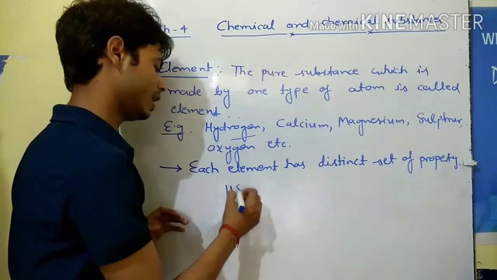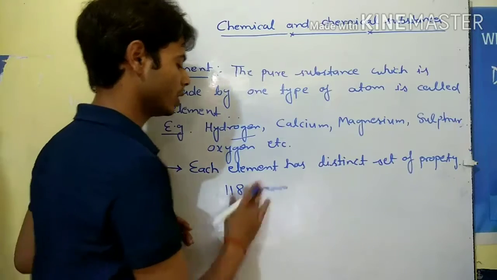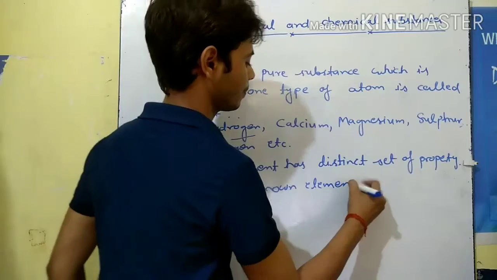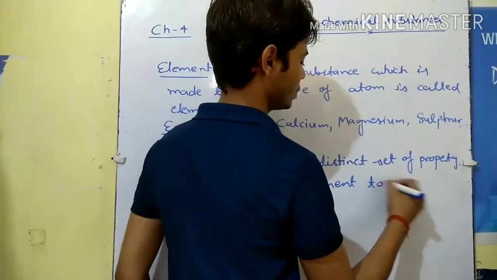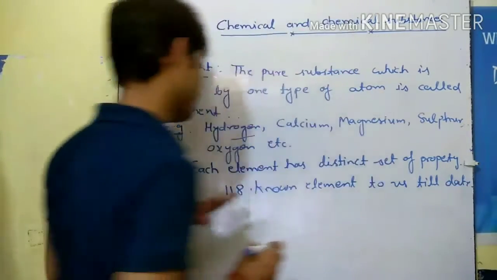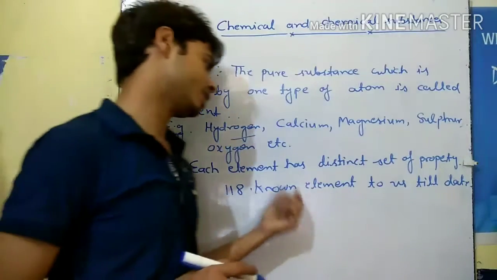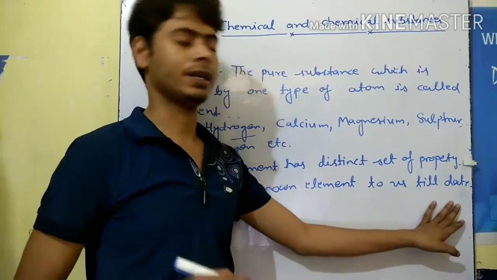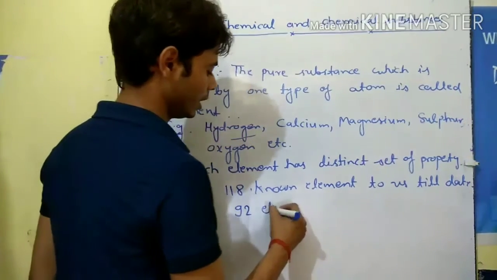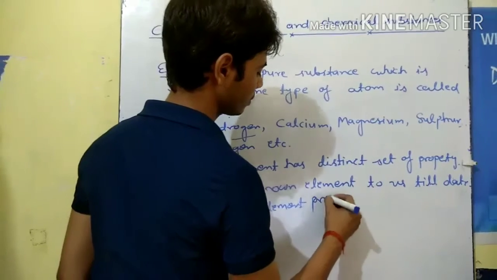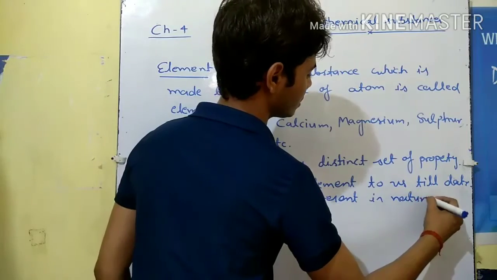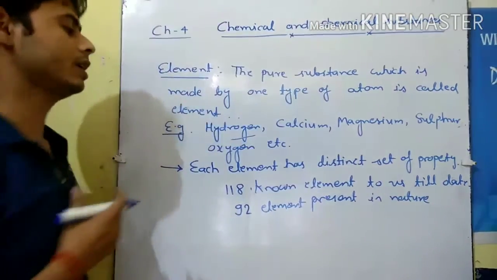Now if we talk about how many elements are present in the universe, there are mainly 118 known elements to us till date. Okay, and 92 elements are present in nature, or we can say occur in nature.